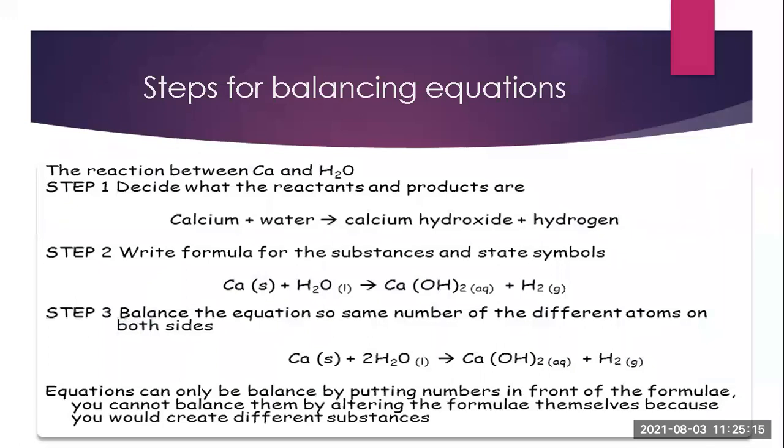Now there are steps for balancing the equation. For example, the reaction between Ca and H2O. First of all, decide which ones are the reactants and which are the products. Obviously, whatever things we take initially are the reactants, and whatever we get after the reaction are the products.